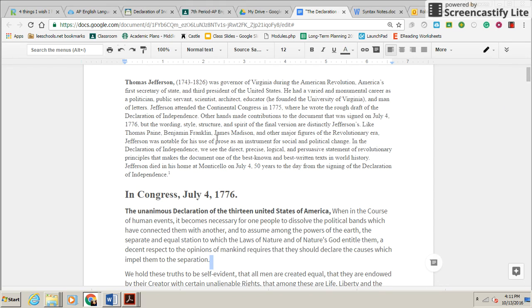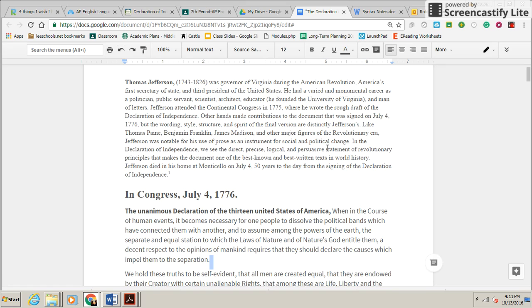Like Thomas Paine, Benjamin Franklin, James Madison, and other figures of the Revolutionary era, Jefferson was notable for his use of prose. Prose isn't anything that is not poetry, by the way. You should probably write that down. As an instrument for social and political change.